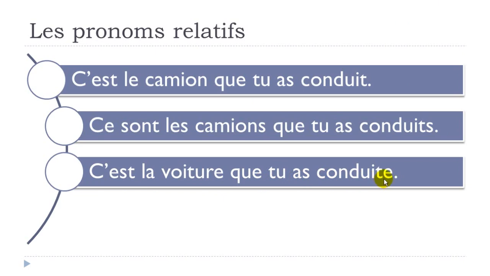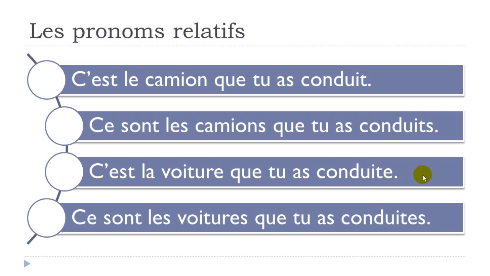And that's when you hear the difference between conduit, because remember, final T is not pronounced, conduit, here, and then the feminine, conduite. Okay, so here you can listen to this t, conduite, all right? C'est la voiture que tu as conduite. Okay, and then the same thing for the plural, so it will be feminine plural because it's les voitures. Ce sont les voitures que tu as conduites.